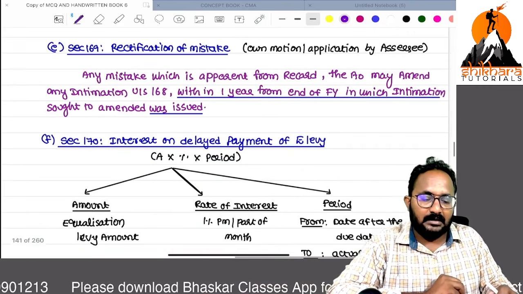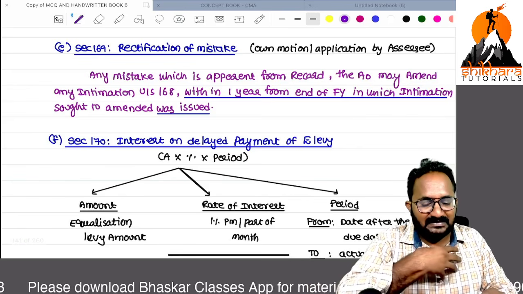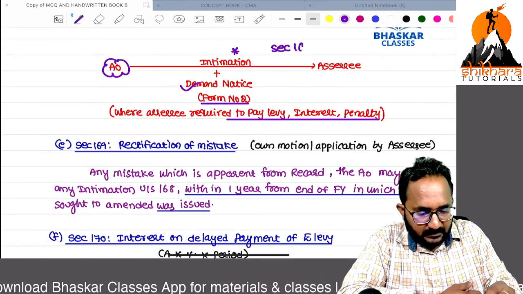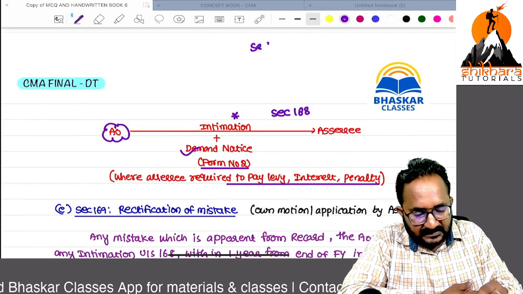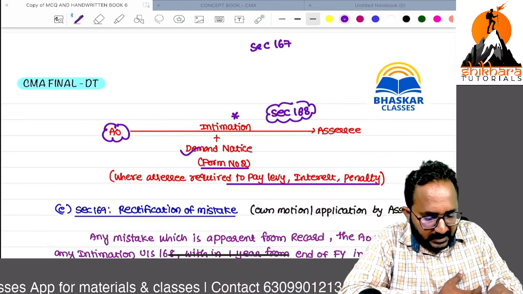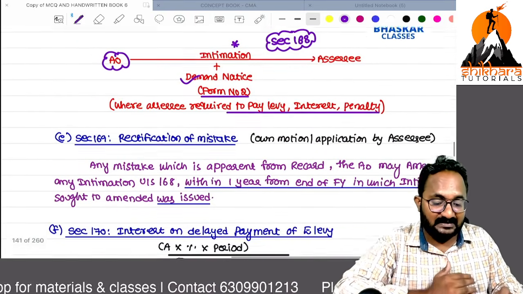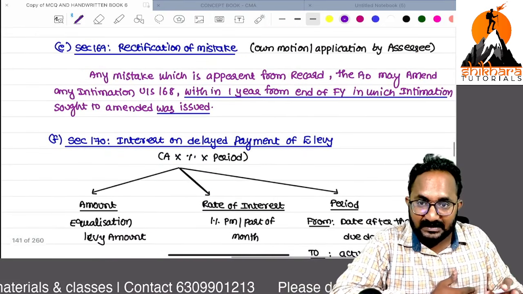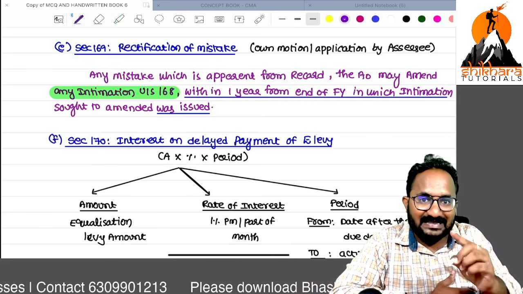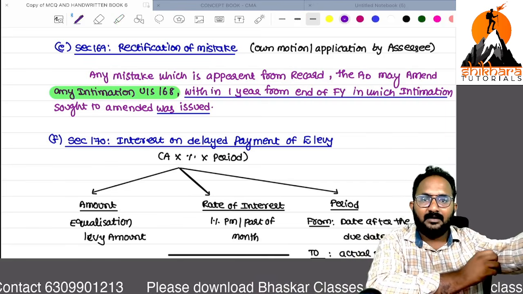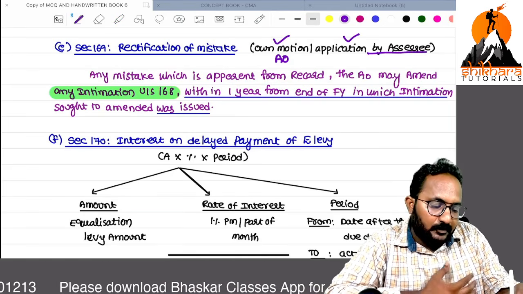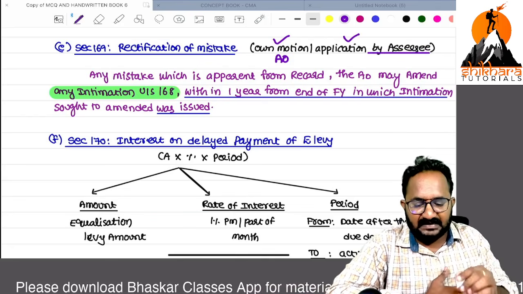Next, they have given a section 168 intimation. Remember, 167 is the statement, or you can file the revised statement. That should be processed and they need to send the intimation under section 168. If any mistake was there in that intimation, it can be rectified, on their own motion by the AO, or if an SSE applies for rectification.